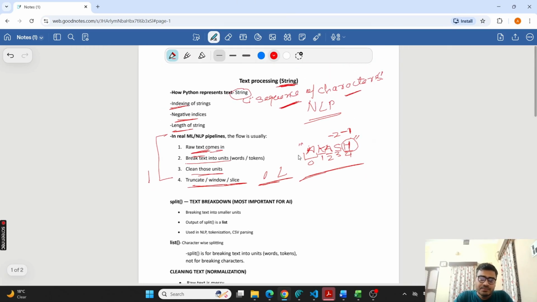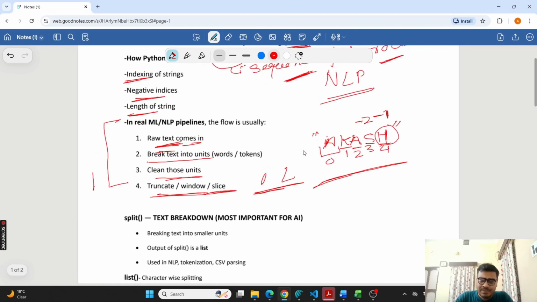So now, first is, let us break it down. Let us do it step by step only. For the first step, breaking the text. Okay, so the first is text breakdown. So how do we do it? That is using the split command.